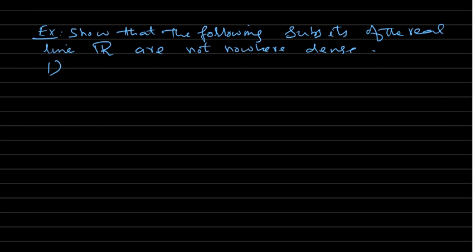The first one is Q, the set of rationals. Second is its complement. Third, you can take any interval, whether semi-closed, closed, or any interval, okay?